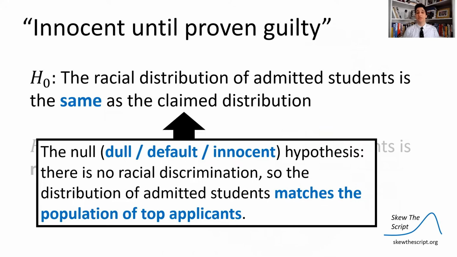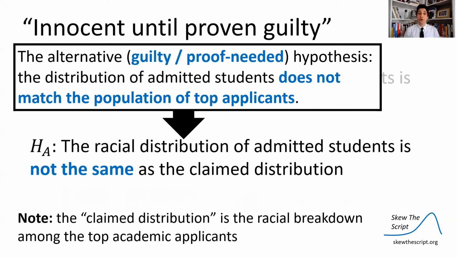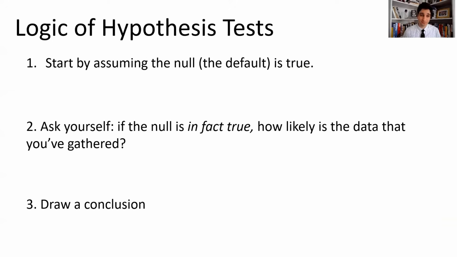The null is that there's no racial discrimination, so the distribution of the admitted students matches the pool of top academic applicants, the claim distribution. And the alternative is that the distribution of admitted students did not match the pool of top academic applicants, so there might be something else going on there that might lead us to have evidence to prove quote unquote guilty. So let's look at how this fits into the logical hypothesis and what we're about to do.